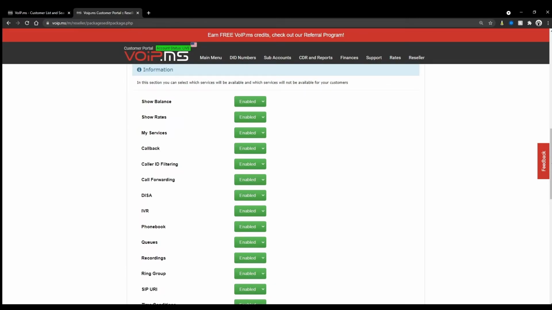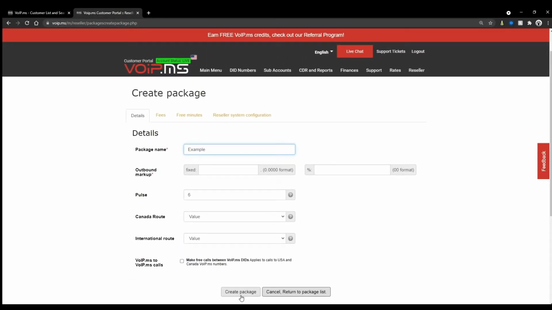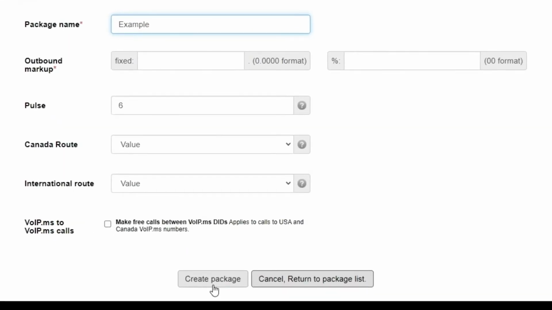This package configuration flexibility gives you the opportunity to build for specific features, such as voicemail to email, the IVR, calling queue, or call hunting for instance. Additionally, it allows your clients to be more autonomous with their phone system. To finish the package creation, simply review each tab, scroll down and click Create Package.